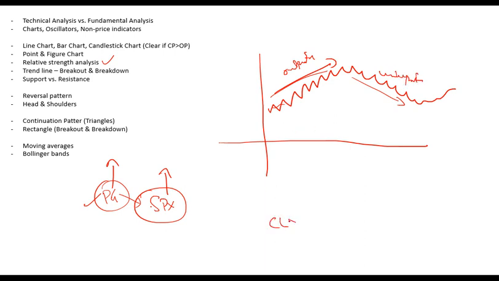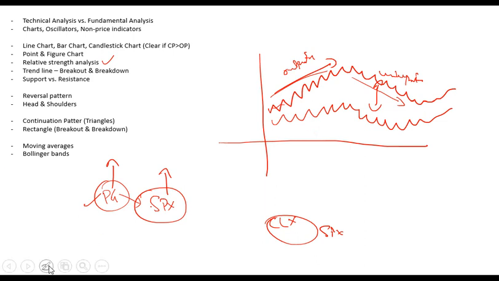And then I can select another stock, let's say Clorox, and I can plot its relative strength chart as well against SPX, and then I can compare these two, which one is outperforming or which one is underperforming. So this is known as a relative strength chart.